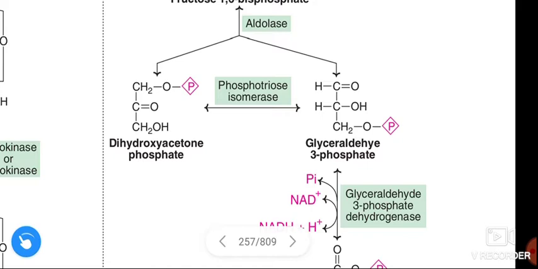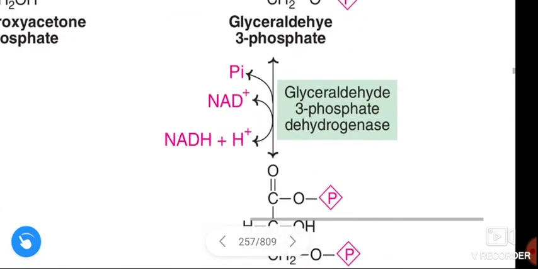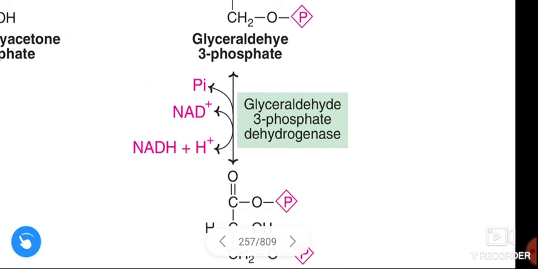In this reaction, phosphotriose isomerase is the enzyme used in the interconversion of dihydroxyacetone phosphate and glyceraldehyde 3-phosphate. Next, from here is the energy generation phase, and from 1 molecule of glucose we get 2 molecules of glyceraldehyde 3-phosphate. So from here we have to multiply every reaction with 2.